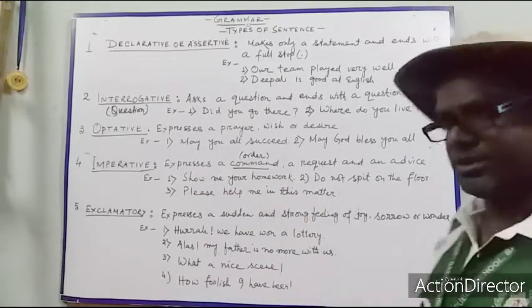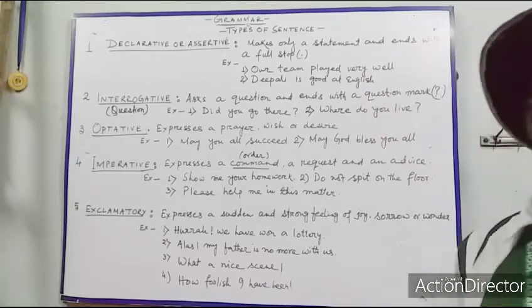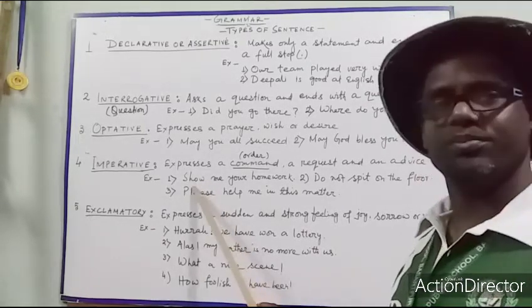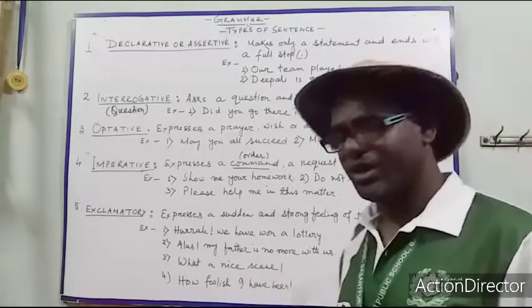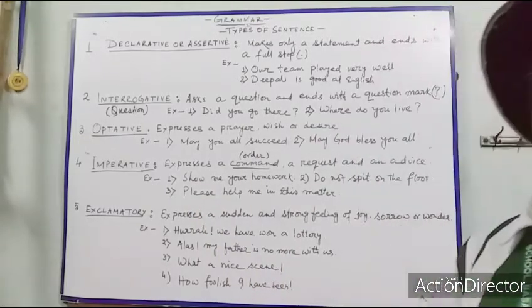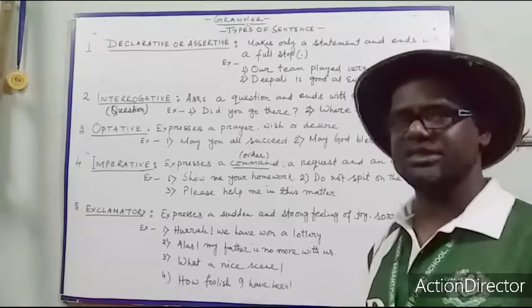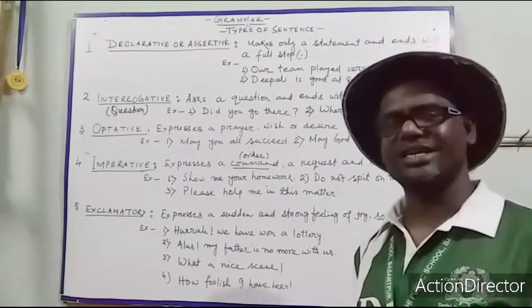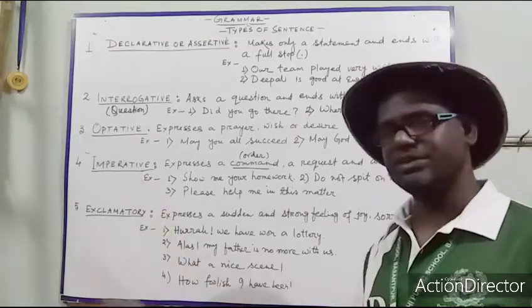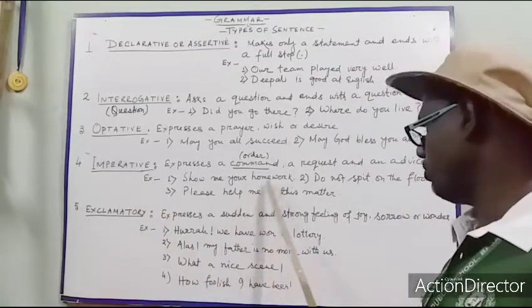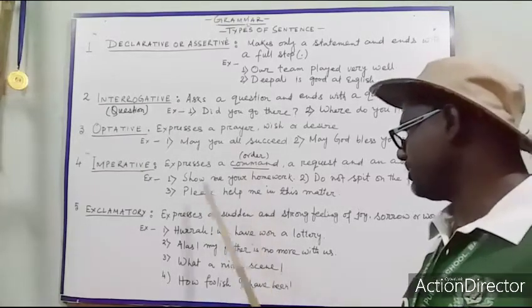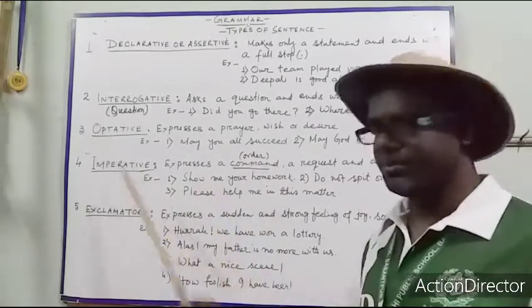The sentence which tells an order starts with a verb. Here show is a verb. Whenever there are orders or commands, those types of sentences start with a verb, and those sentences come under imperative sentence. This is a command.